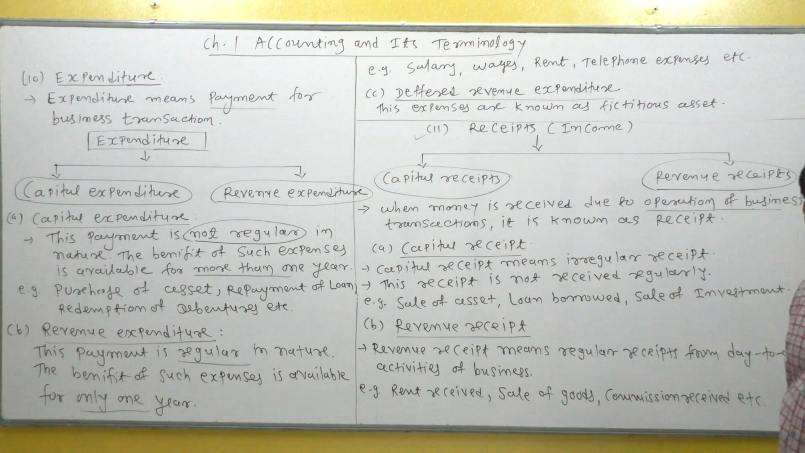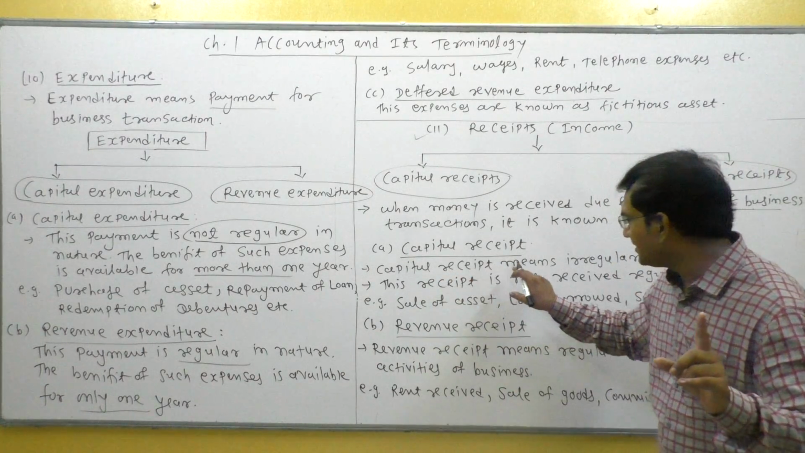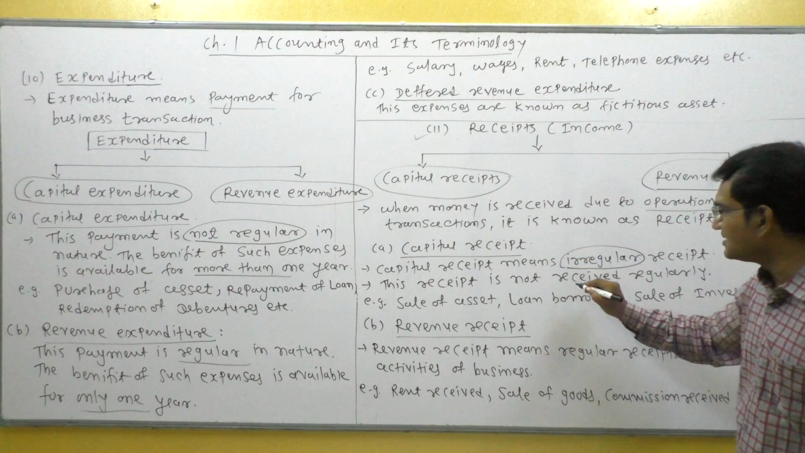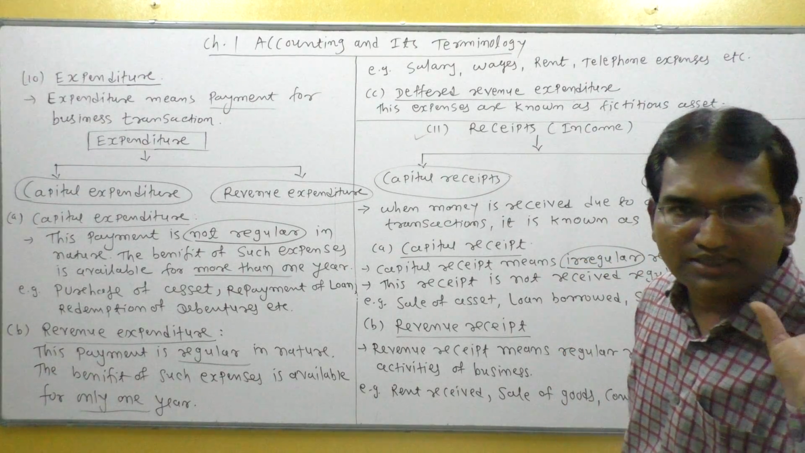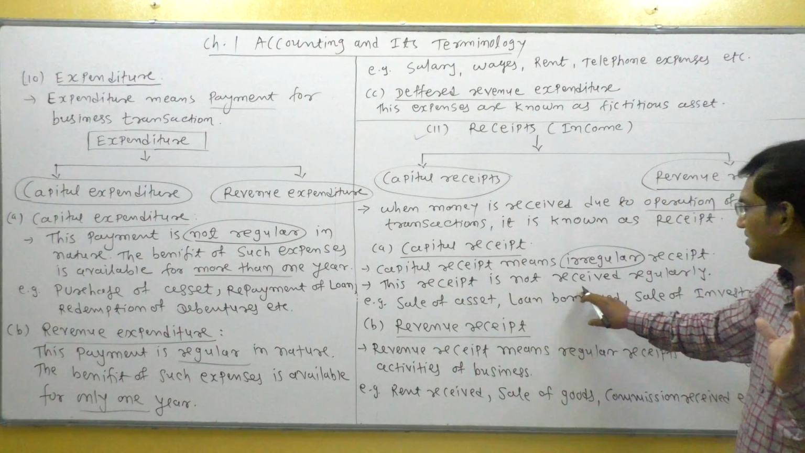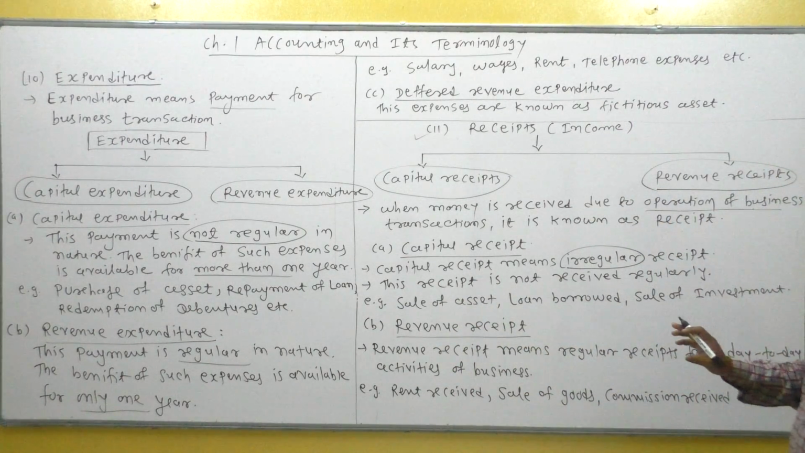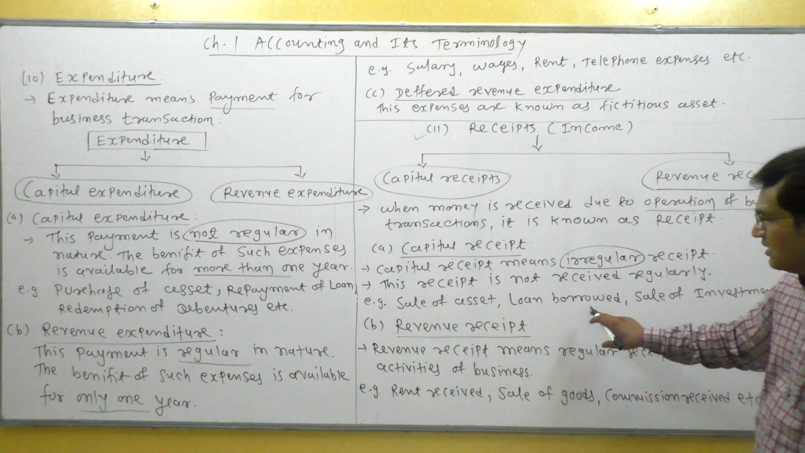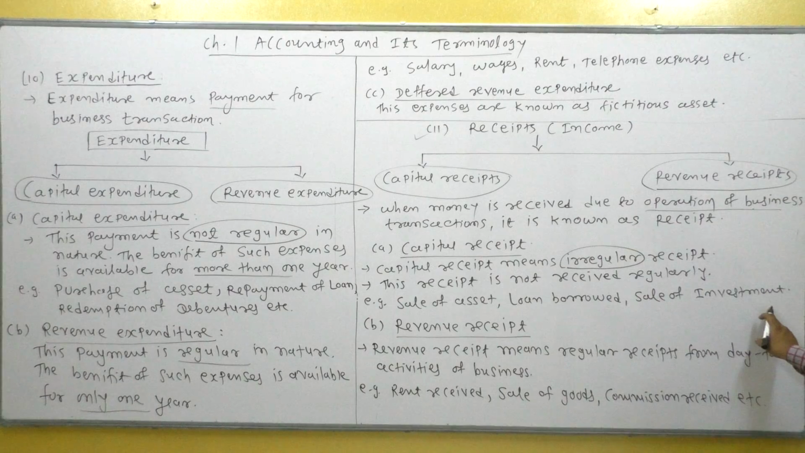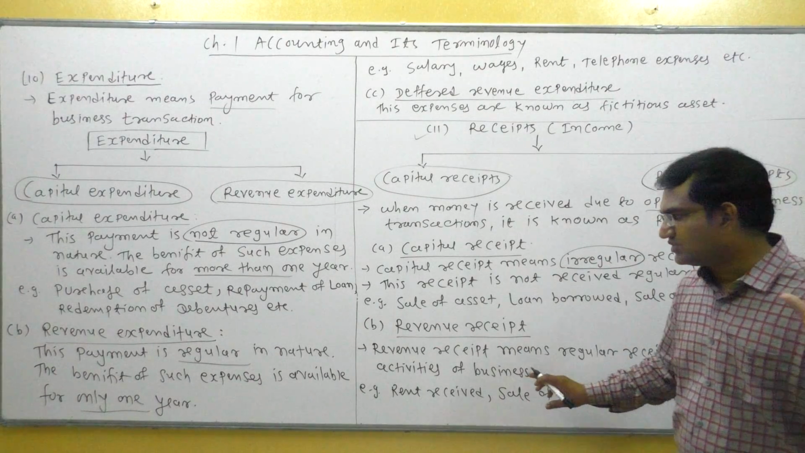Okay, now two types of receipt: capital receipts and revenue receipts. Capital receipt means very simple. Capital receipt means irregular receipt. That means this receipt is not received regularly or in day-to-day activity. For example, sale of asset, loan borrowed, sale of investment, they are capital receipts.